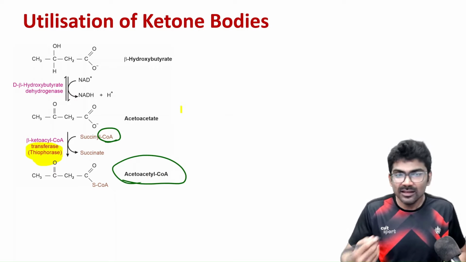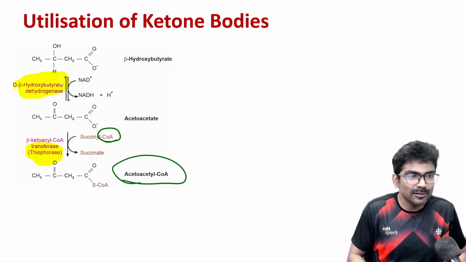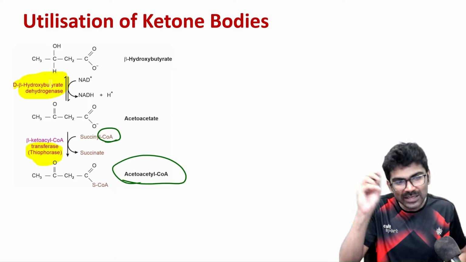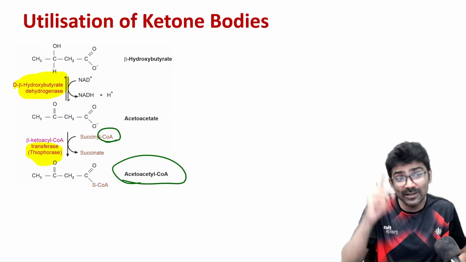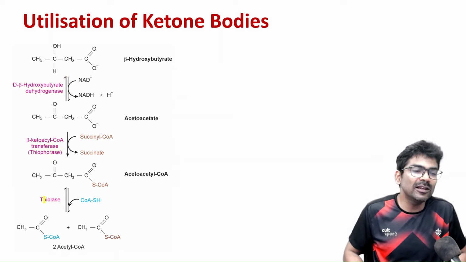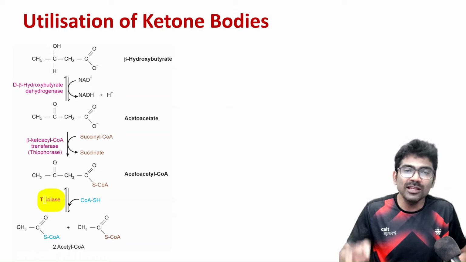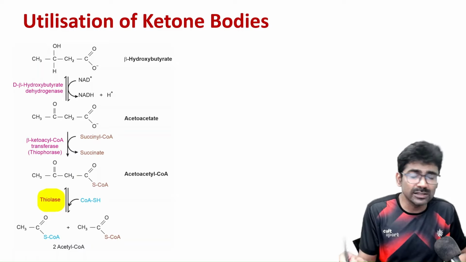So which is the enzyme? I think you can guess. See here, beta hydroxybutyrate dehydrogenase, it repeated. So some enzyme from ketone body synthesis is also going to repeat here. What is the first enzyme of ketone body synthesis? That is your thiolase. See, thiolase is involved both in ketone body synthesis as well as in utilization.